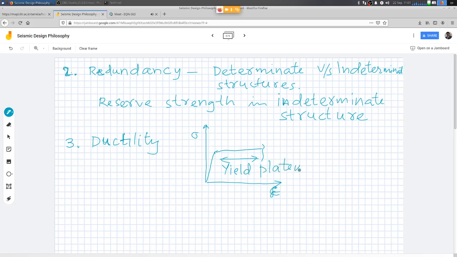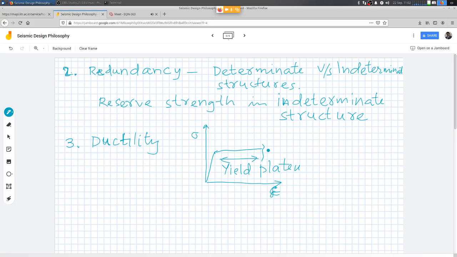The longer the yield plateau, the more is the capacity to dissipate energy by virtue of non-linear inelastic deformation. That's why we call this a plastic flow. In case of an elastoplastic model, we just call this a plastic flow. The material will continue to flow plastically in plastic deformation, right?